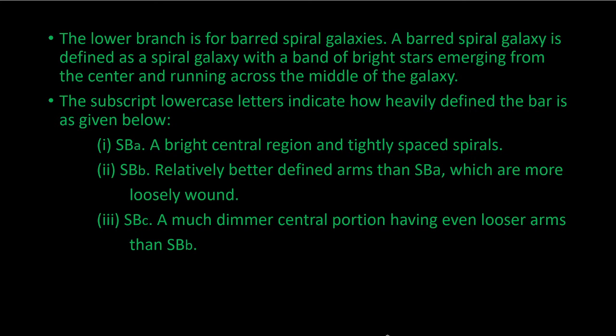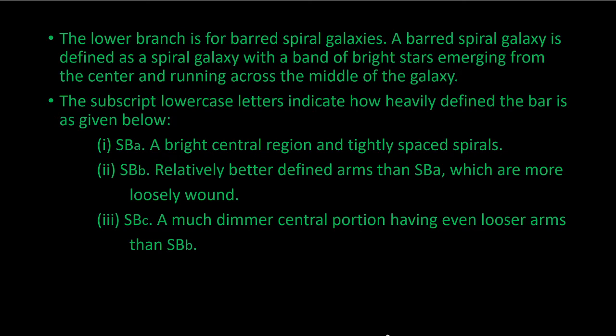The lower branch is for the barred spiral galaxies. So what is a barred spiral galaxy? It is just a spiral galaxy with a band of stars emerging from the center and running across the middle of the galaxy, unlike the normal spiral galaxy.